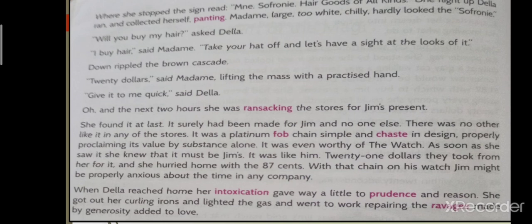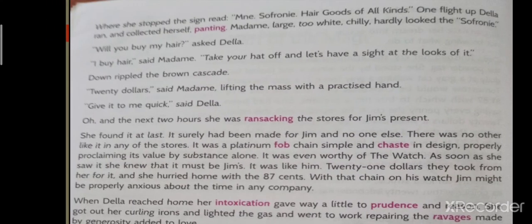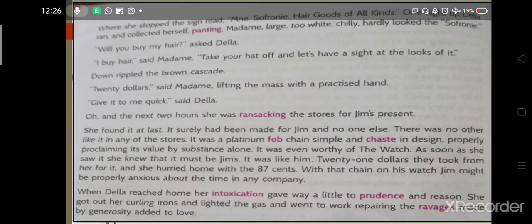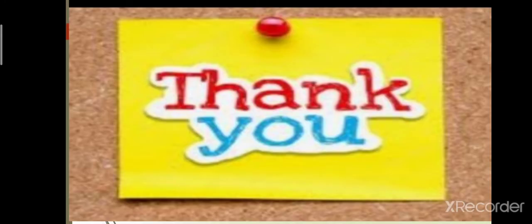This showed how much she loved her husband, and for him she had sold her hair.